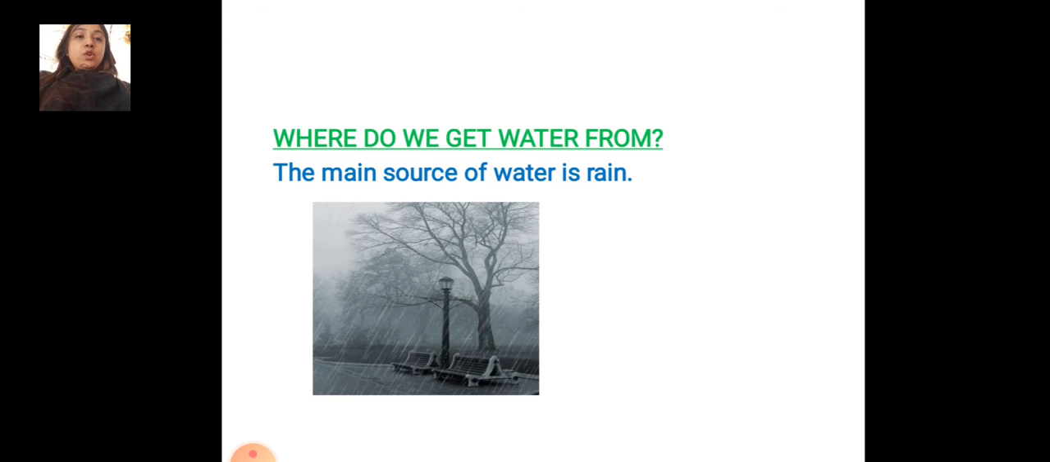Next we'll see, where do we get water from? Students, the main source of water is rain. You can see the rain coming, and this is the source of water. So water comes from rain only. You can see in the picture the rain is there. So water is coming from the rain.